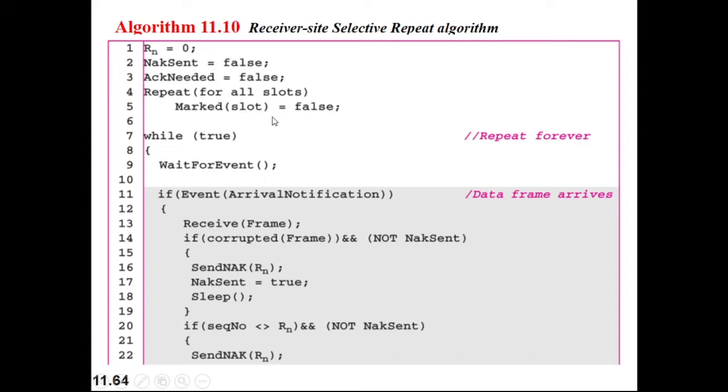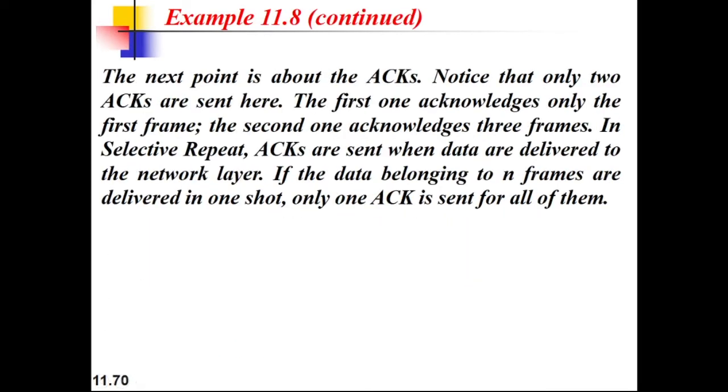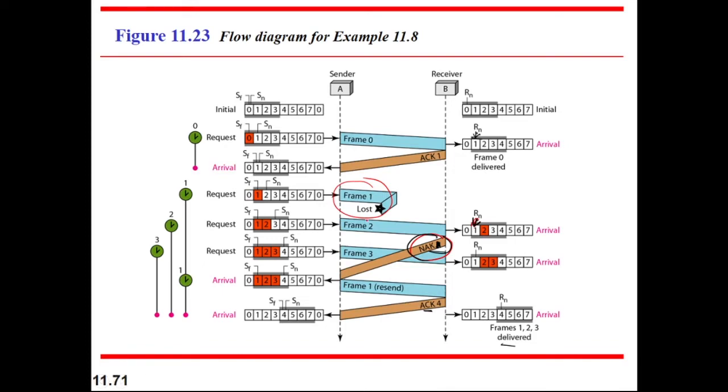Marked slot: you need to mark that slot. Slot means in the window you need to mark which frames are now accepted. Here you can see the red mark. If frame 2 has arrived, this is a red mark, but Rn is 1, Rn is not incrementing. Rn is 1 because frame number 1 is expected, but it is not received. So if frame 2 arrives, you can mark it here.